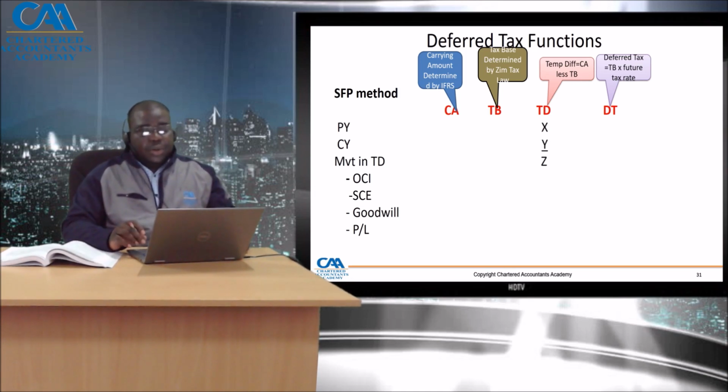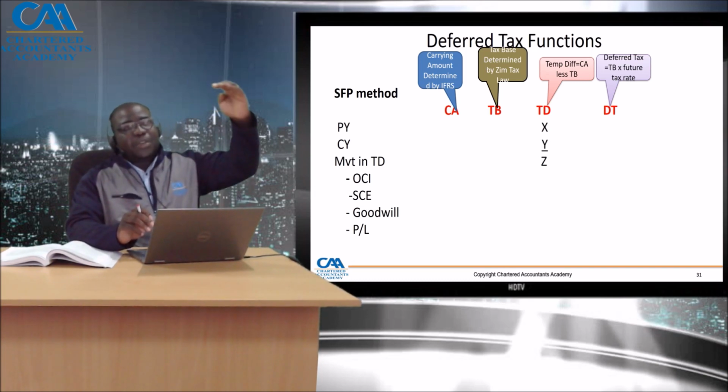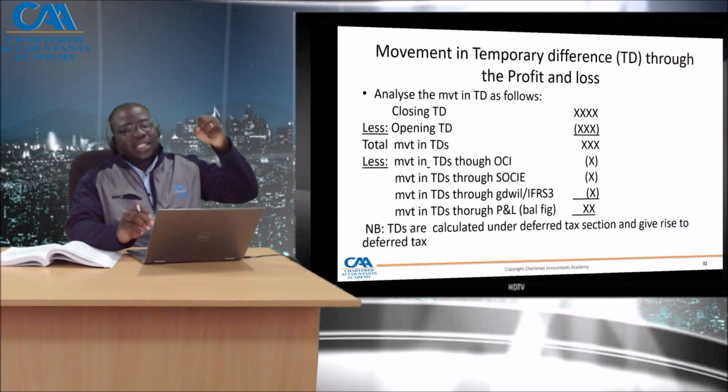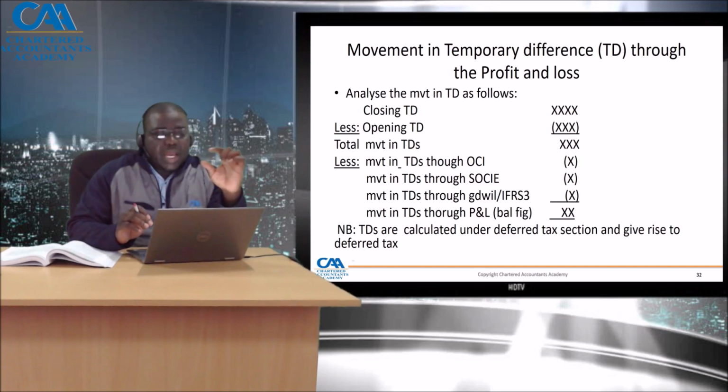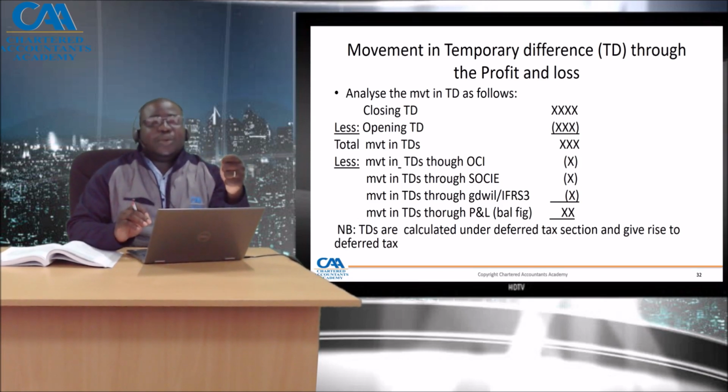Now, under current tax, we also learned that when we take our profit before tax, we remove permanent differences, which are the non-taxable income and non-deductible expenses. We arrive at total taxable income. But before we calculate current tax, we have to say how much of the temporary differences are deferred to the future, which affects P&L.